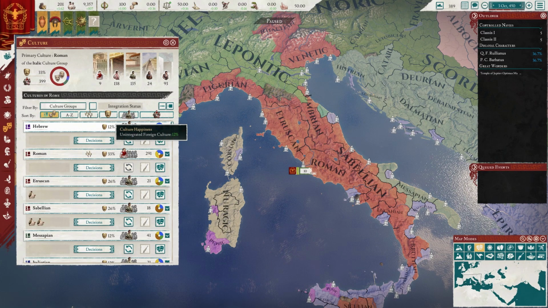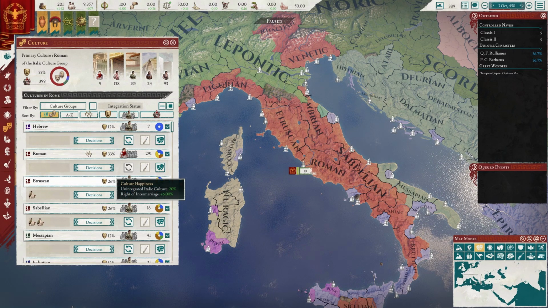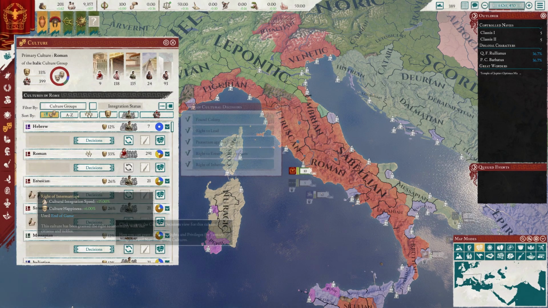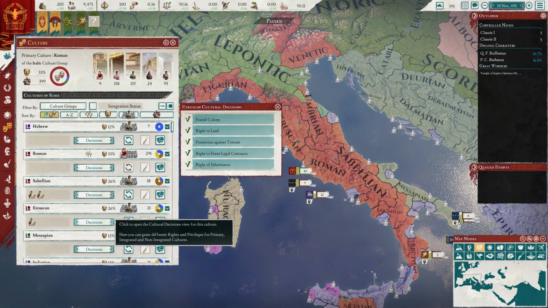Hovering over the happiness percentage of the Hebrew culture, we can see that they have a base happiness of only 12%, whereas with the Etruscans the base happiness is 20% because they share our culture group. This affects all pops of these cultures within your nation, and will determine how productive they are, and in extreme circumstances whether you will suffer a rebellion from the unhappiness. Along with the base for unintegrated Italic culture, we can see the Etruscans have the right of intermarriage, giving them a further 6% happiness. This is one of the decisions that you can enact to make your foreign cultures a bit more happy within your nation.